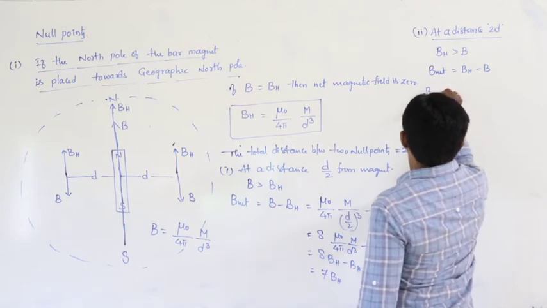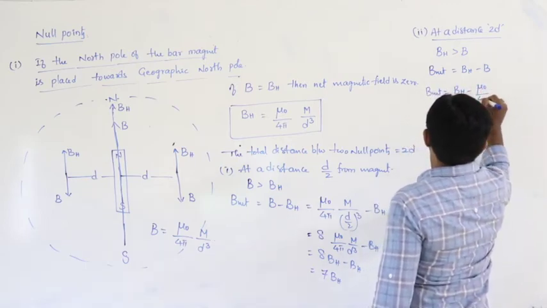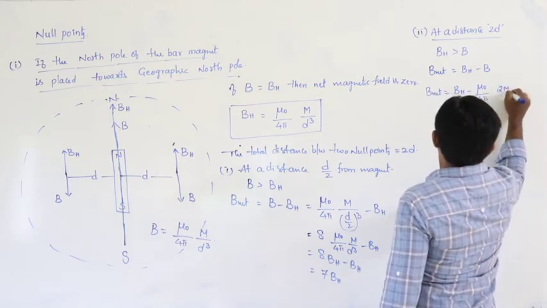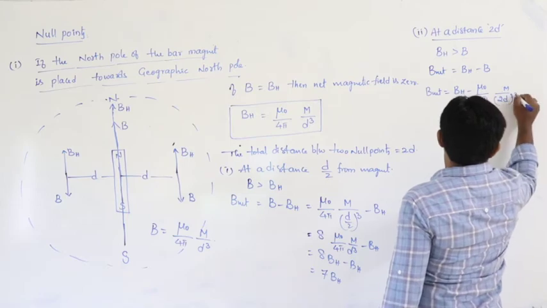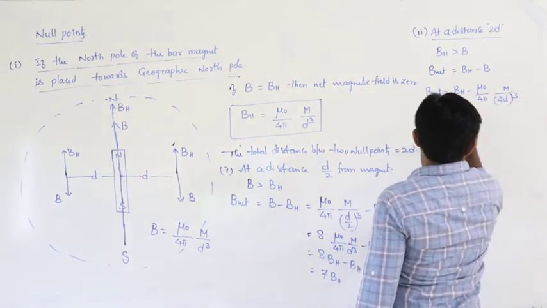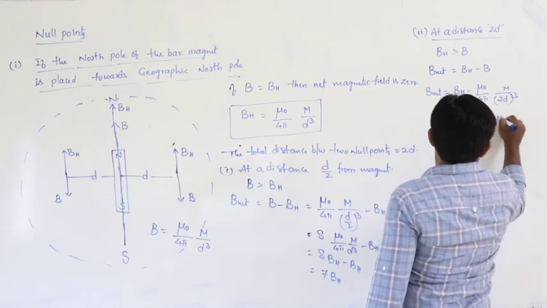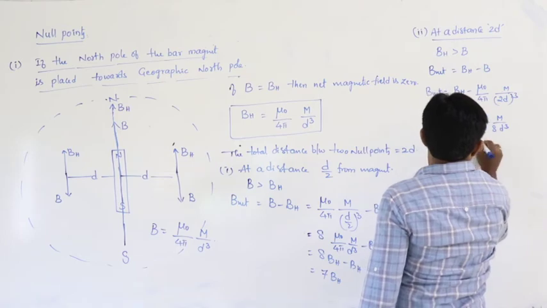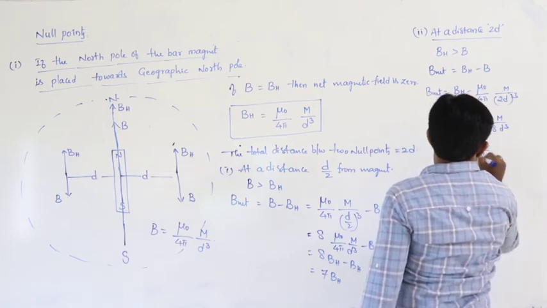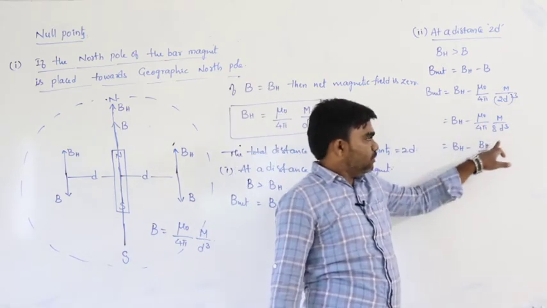B net is equal to BH minus B, which is mu naught by 4 pi, 2m by (2d) whole cube. So, that is BH minus mu naught by 4 pi m by 8d cube, that is BH minus BH by 8, because mu naught by 4 pi m by d cube is BH.